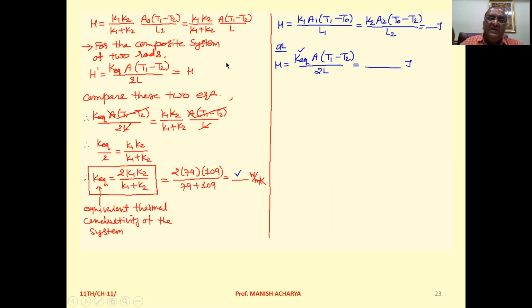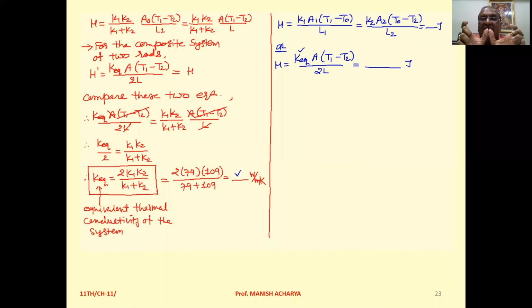Now suppose we think about the composite system. Then for the composite system we can write the equation for the heat current. H dash equal to equivalent thermal conductivity into cross sectional area throughout the system, it is A. Now temperature difference between two ends of the system, T1 minus T2, upon length of the system.